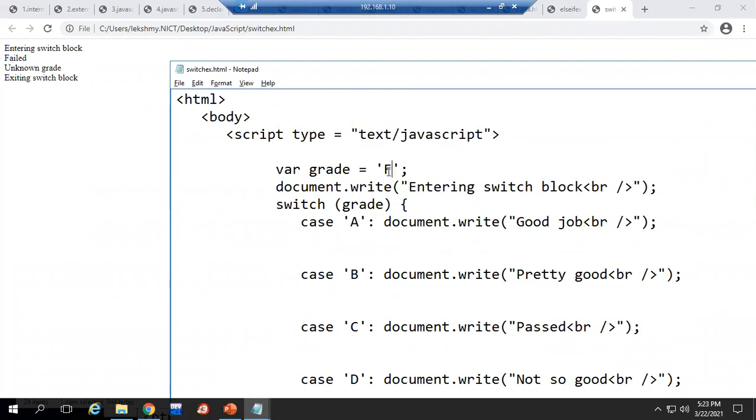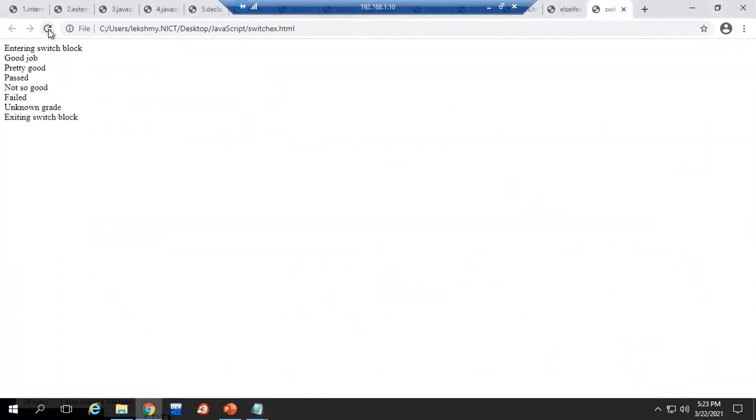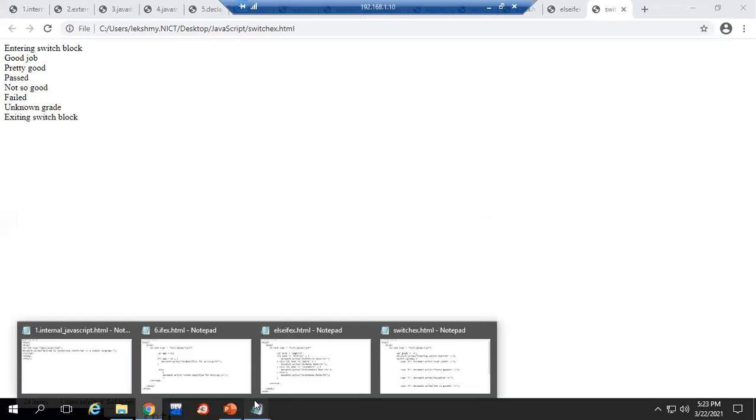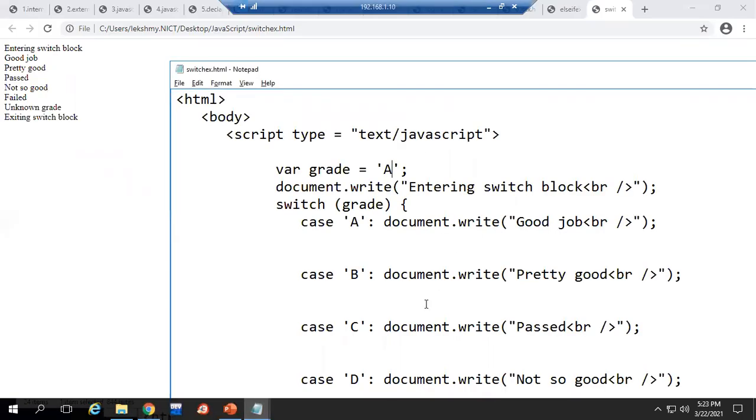See, suppose if I give A there. So now what is it showing? All the cases it is showing for you. It is matched with A. After that, no restriction there, so immediately it will execute the next case also. Then the next case, like that, whatever case values we have given inside the switch block, everything will get executed.